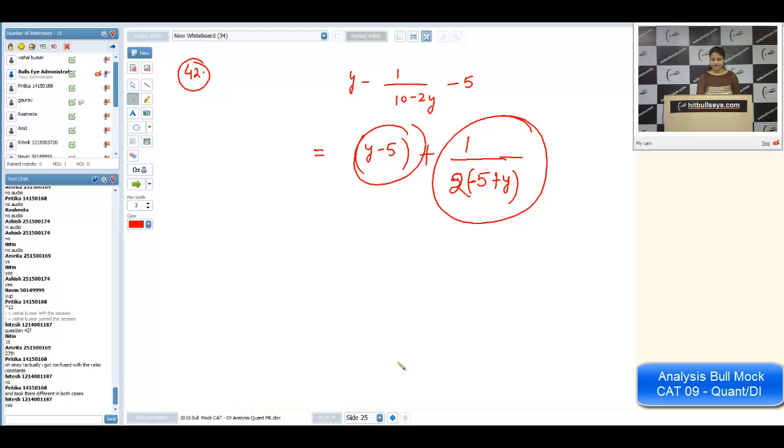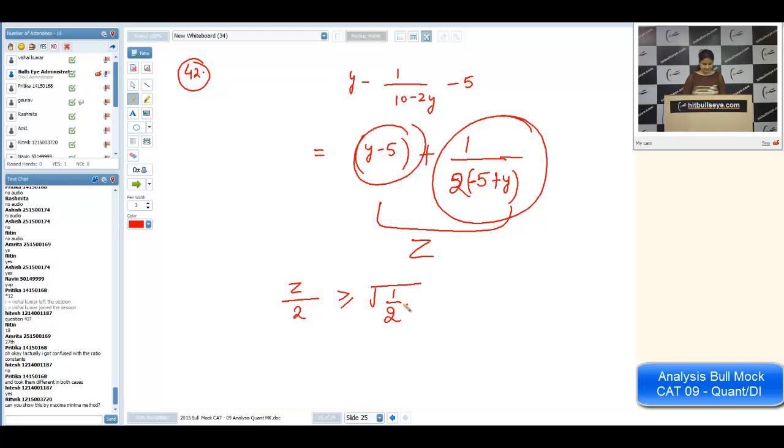What is arithmetic mean? Sum of observations. Let the whole expression be z. Sum of observations divided by number of observations is greater than or equal to the geometric mean of that. What is geometric mean of two things? Square root of product of them. Product we are getting as this thing. That's why